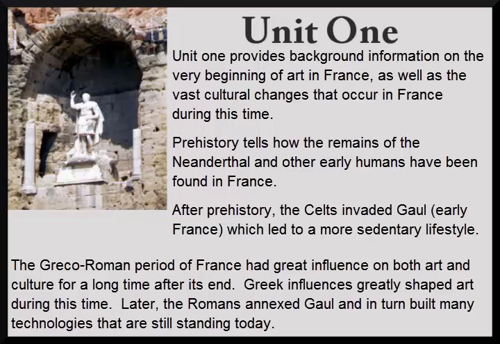After trading with places like Greece, Gaul was soon Greek-dominated. This greatly shaped art during this time, with evidence still existing today of the Greek coins that inhabited Gaul. Later, the Romans annexed Gaul and in turn built many technologies that are still standing today. The Roman influence on France during this time helped to stabilize Gaul and shape French culture. One of the greatest pieces of Roman architecture still standing today in France is the Roman Theatre at Orange.